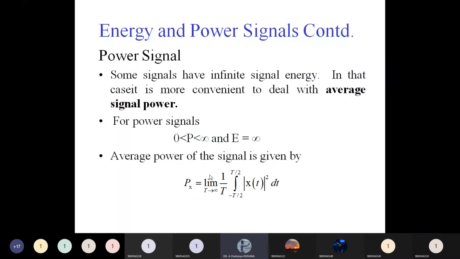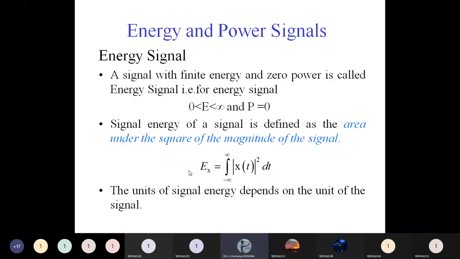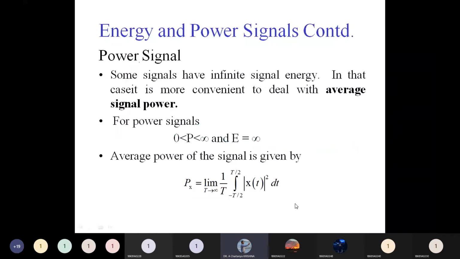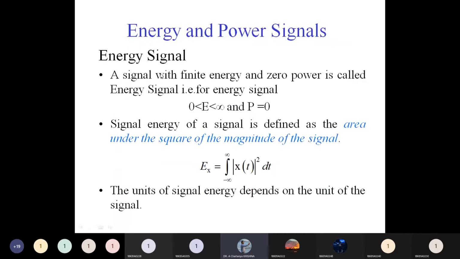For any signal, we should find the energy and the power of the signal. After finding these, we should know whether the signal is an energy signal or a power signal. If the signal is an energy signal, the energy of the signal must be a finite value and the average power should be 0. If energy is a finite value and average power equals 0, then the signal is called an energy signal.